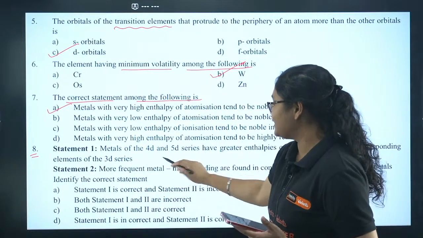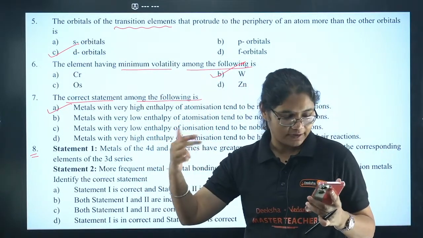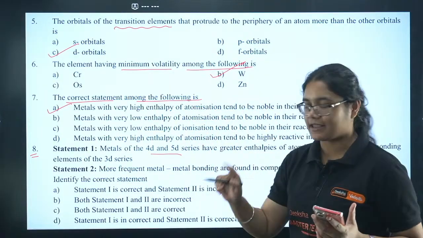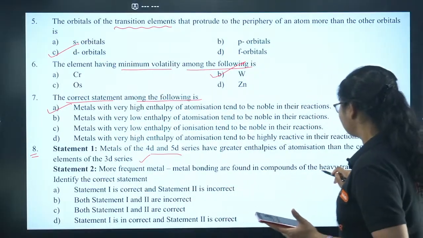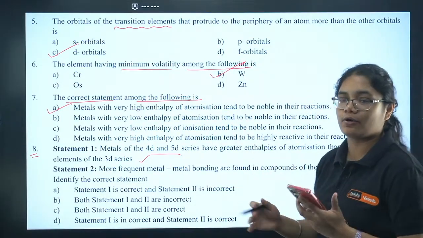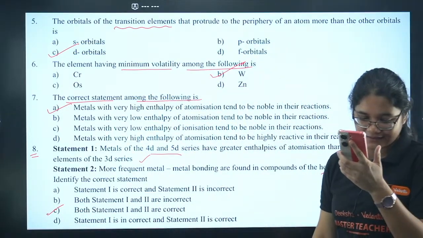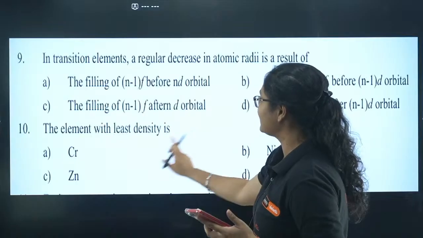You know that enthalpy of atomization increases along the group, right? It increases along the group. So 4D and 5D will definitely have higher enthalpy of atomization, correct statement. And the reason behind it is that for heavy metals, the metal-metal bonding is very strong. So both the statements are correct. Option number C. Yes, Sailaja, KMC, Gayatri, Anun, Lakshmi, all of you have given me the correct answer.